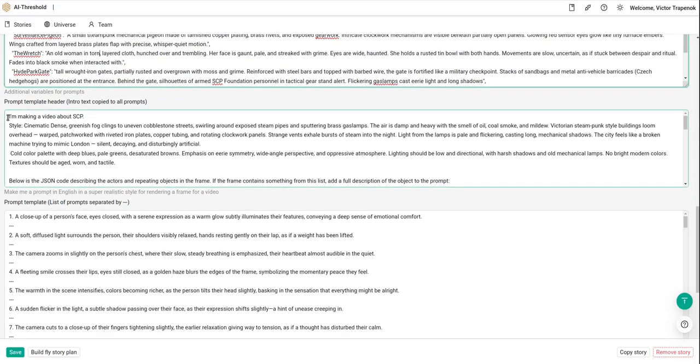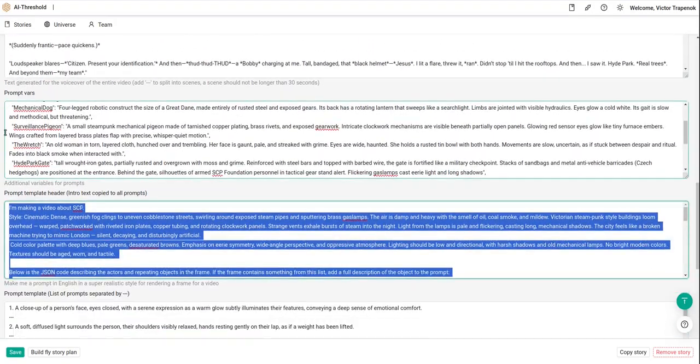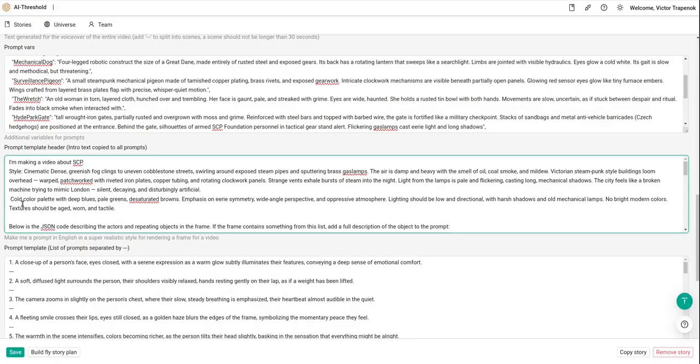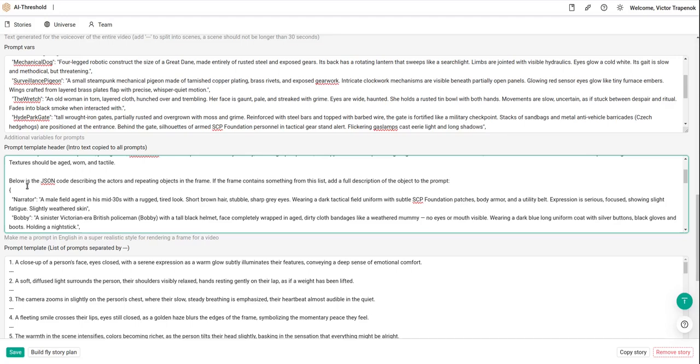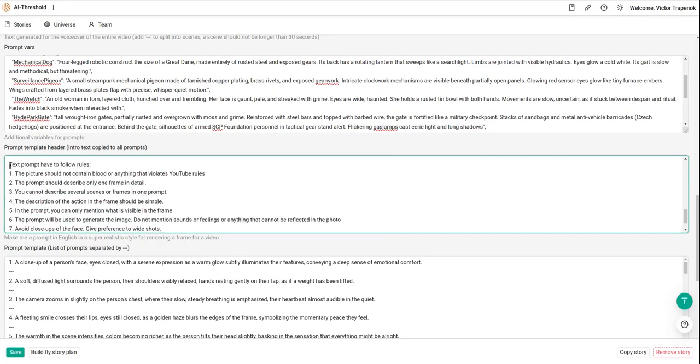Okay, prompt template header. This is the part of the text that will be added to the prompt when I ask the DeepSeek AI API to generate a prompt for creating images. So this is the header. I will describe here the style, and maybe something else. I copy here the variables one more time, and the rules for the prompt generation.